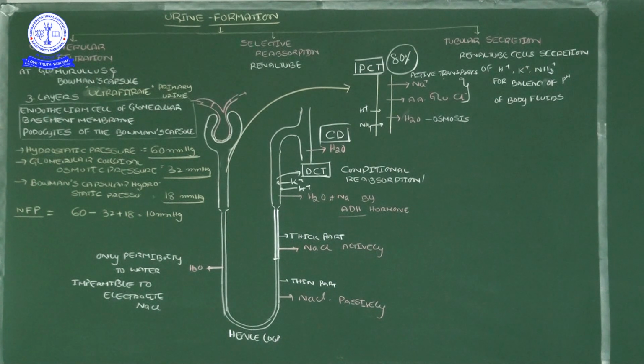So here one thing you should remember that I will say: the efferent arteriole diameter is smaller, and the afferent arteriole has somewhat of a bigger diameter than the efferent arteriole. So in a diagrammatic representation also you should represent that characteristic. The efferent arteriole diameter is very small compared with the afferent arteriole. Okay, so the entry going inside the Bowman's capsule, that blood vessel diameter is somewhat of a bigger size.